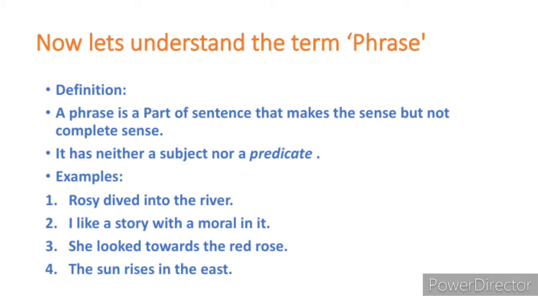So into the river is a phrase. I like a story with a moral in it. In this sentence, a story with a moral can be said to be a phrase. With a moral in it also can be said to be a phrase.